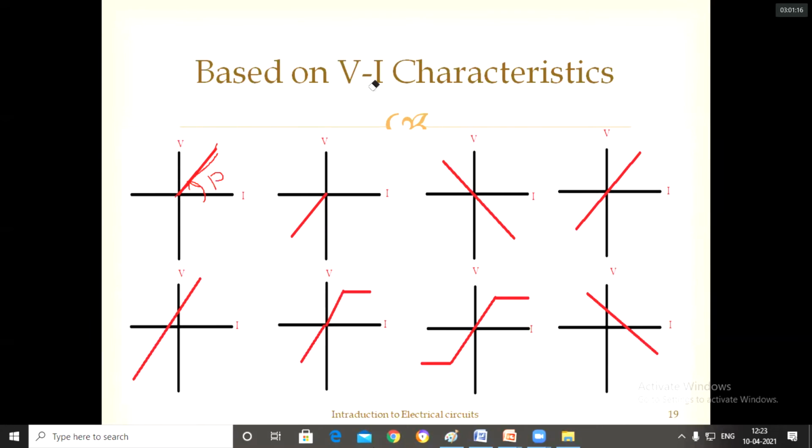Then what can I say? It is non-linear. It has one equation here, but it does not have another equation here. It is always zero, which means it is another equation. It is one equation, and it is another equation. So it is a non-linear element. Non-linear, passive. That is the first one, and this is the second one.